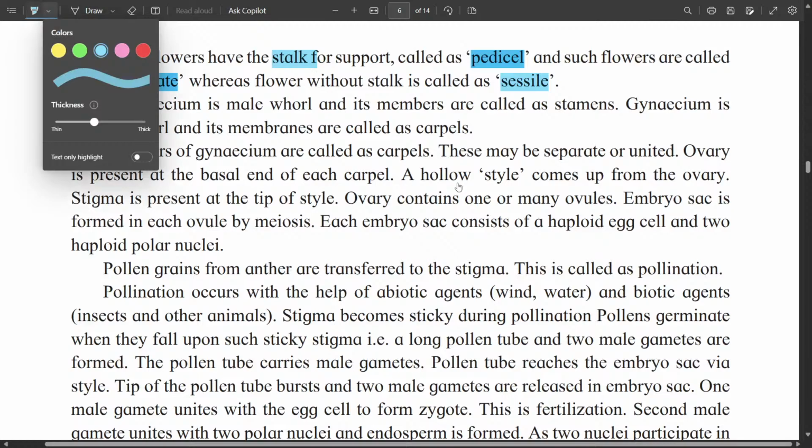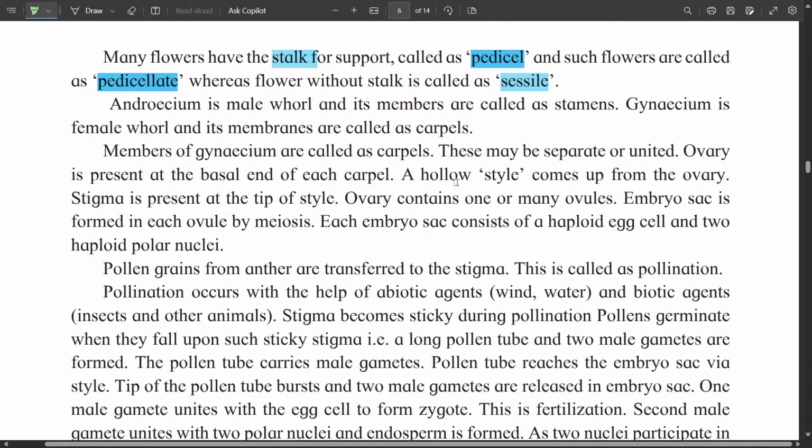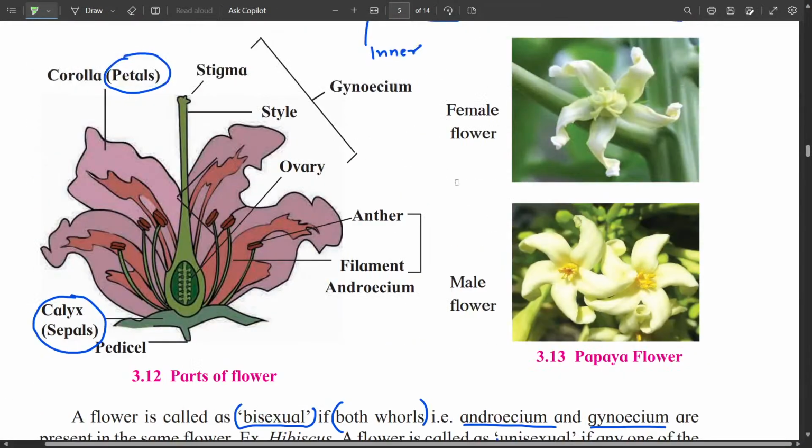Androecium is the male whorl and its members are called stamens. Then gynoecium is the female whorl, and its members are called carpels. You can see it here in the diagram, and this diagram is also very important. In examination they may ask you to draw the parts of a flower.